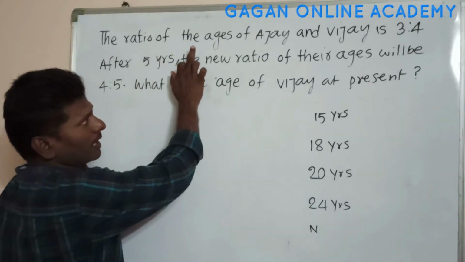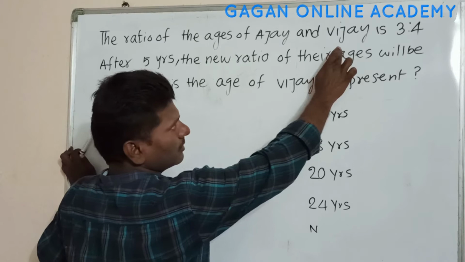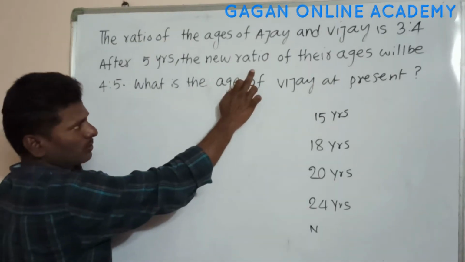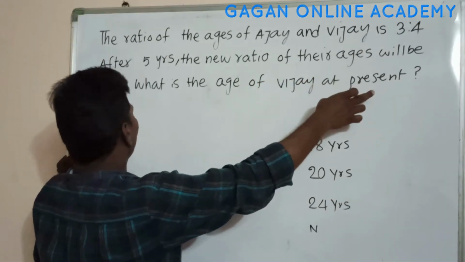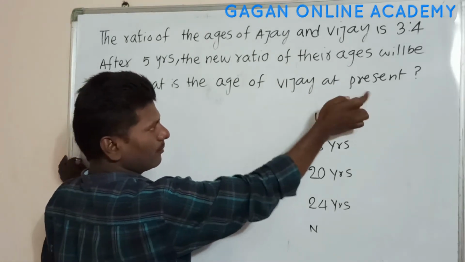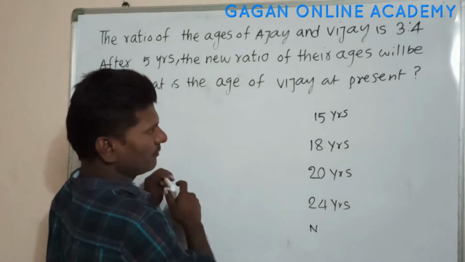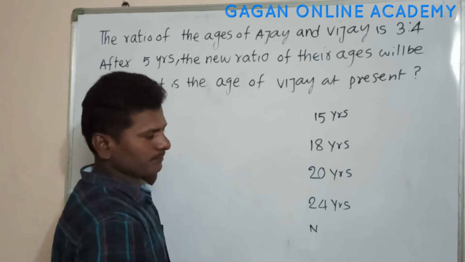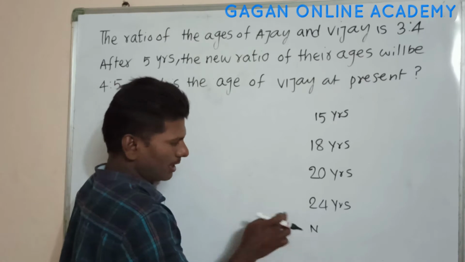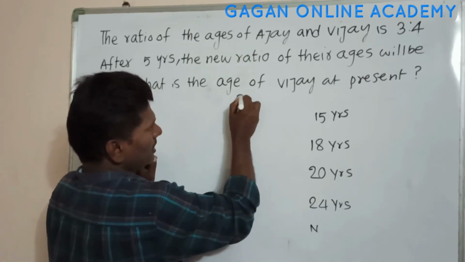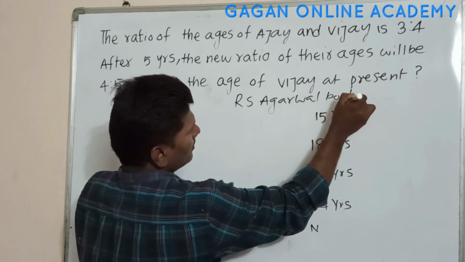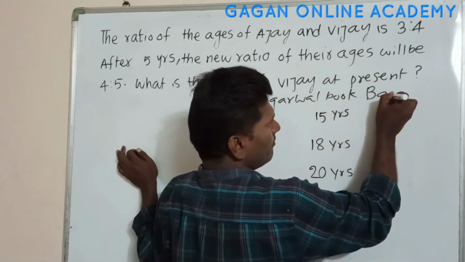The ratio of the ages of Ajay and Vijay is 3:4. After 5 years, the new ratio of their ages will be 4:5. What is the age of Vijay at present? First option is 15 years, second option is 18 years, third option is 20 years, fourth option is 24 years, and the last option is none of these. This question is taken from R.S. Agarwal book. This question was asked in bank PO exam.